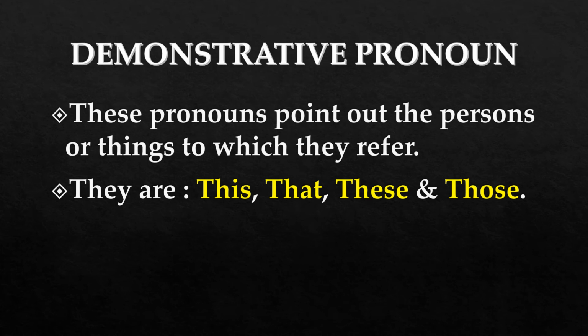Now, our next type is demonstrative pronoun. What is meant by demonstrative pronoun? These pronouns point out the persons or things to which they refer. Means demonstrative pronouns are always used to point out something, to point out persons or things. And for pointing out, the words which are used are demonstrative pronouns. Those words are this, that, these, and those.